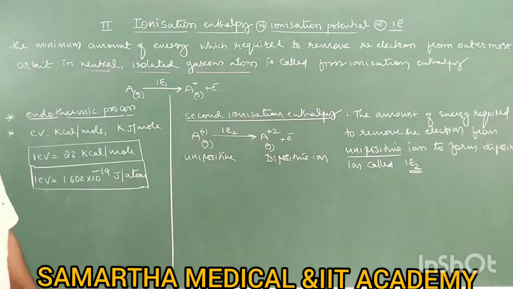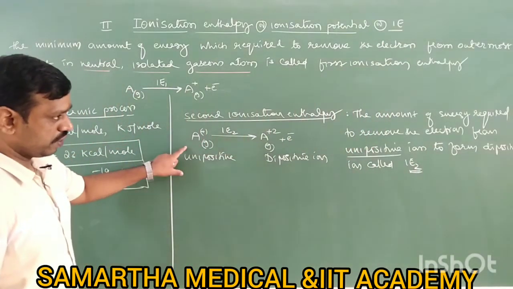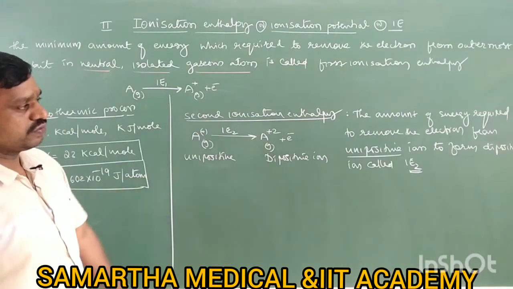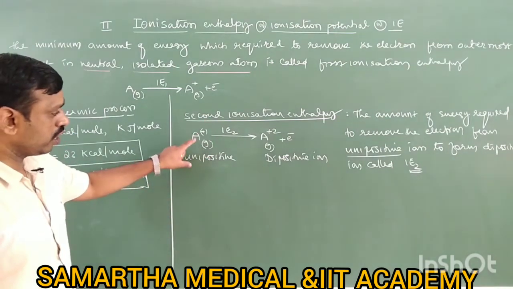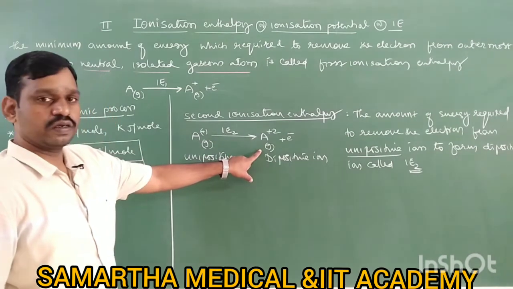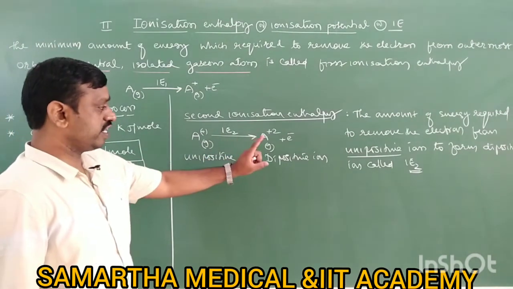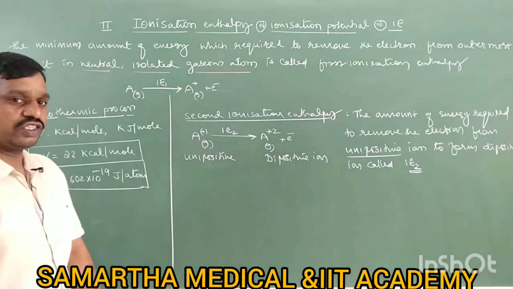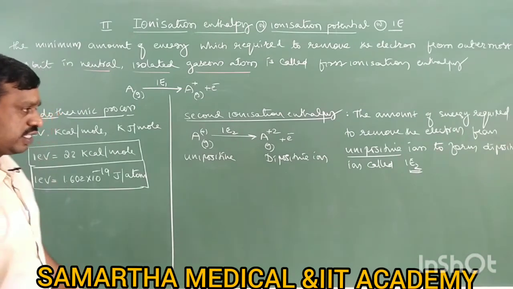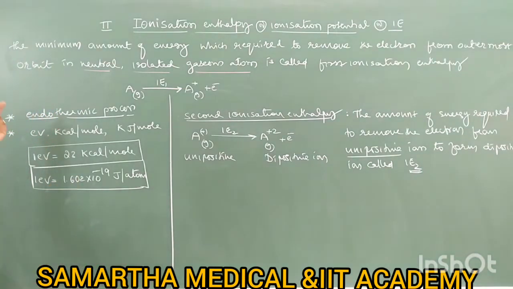So the amount of energy which is required to remove the electron from a unipositive ion to form a dipositive ion, in gaseous state, is called second ionization enthalpy. Then the units are the same: electron volt, kilocalories per mole, kilojoules per mole, everything same.